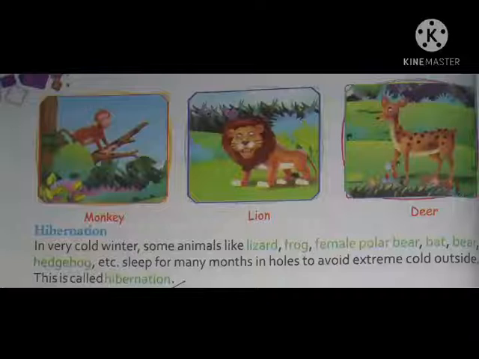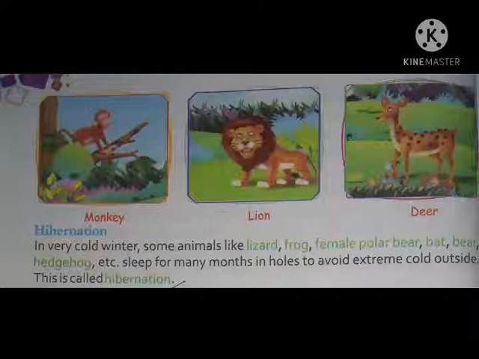Now see hibernation. In very cold winter, some animals like lizard, frog, female polar bear, bat, bear, hedgehog, etc. sleep for many months in holes to avoid extreme cold outside. This is called hibernation.